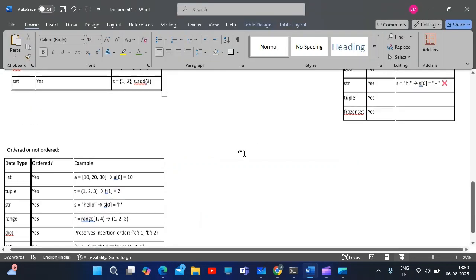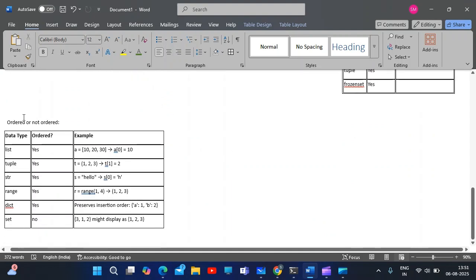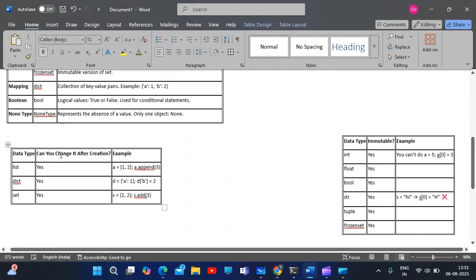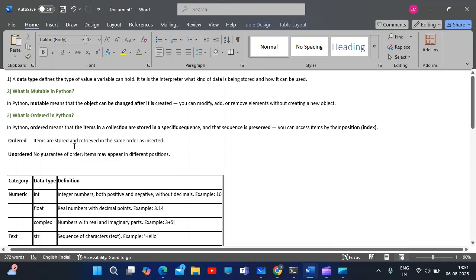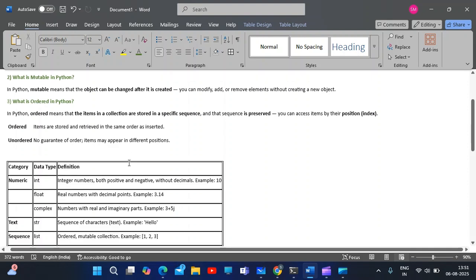Tuple is also immutable, we have seen it with examples. Ordered or not ordered, related to order we have also gone through. Ordered means items are stored and retrieved in the same order as inserted. As we are inserting the values, they are stored and retrieved in the same order. So if we need to extract a of 0, it extracts a of 0 itself. But in unordered, the data type will be set only, in which there is no guarantee of order, and items may appear in different positions.